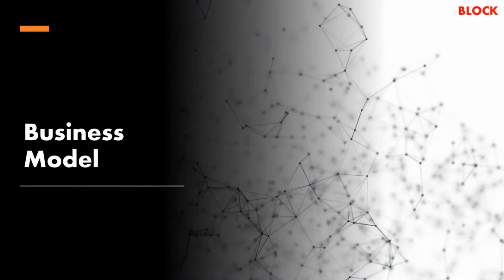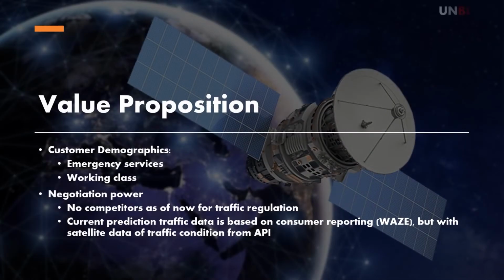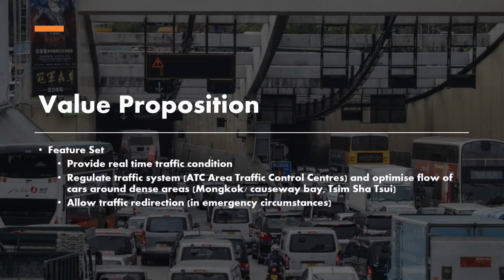Now I will talk about the business model of the Unblock service. From the standpoint of value proposition, the customer demographics mainly consist of emergency services and the working class. Besides that, the negotiation power of the Unblock technology is very strong as it is one of a kind due to the active traffic regulation technology that we are going to implement. The feature set that the Unblock technology provides is to not only provide real-time traffic conditions, but also to regulate the traffic systems through ATC, which is area traffic control, and optimize the flow of cars around highly dense and congested areas.